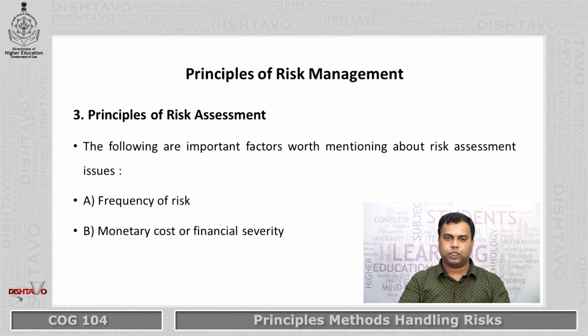Principles of risk assessment. The following are important factors worth mentioning about risk assessment issues. One is frequency of risk and second one is monetary cost or financial severity. So when the risk management team does the assessment of risk, they try to identify two things. One is frequency of risk, that is whether the risk is repetitive in nature or non-repetitive in nature. Second, they also try to identify the financial impact of that particular risk on the business activities.